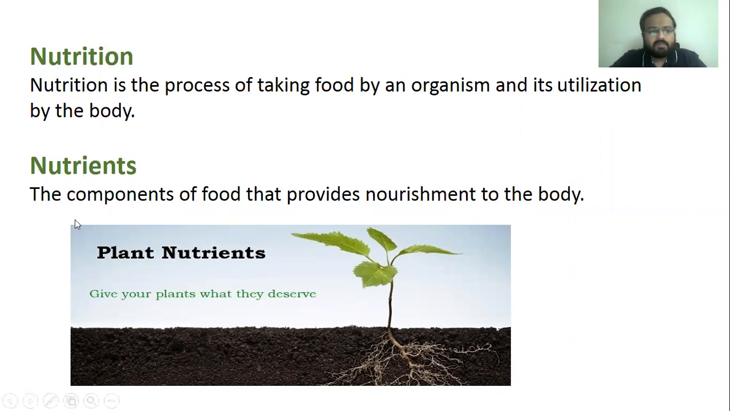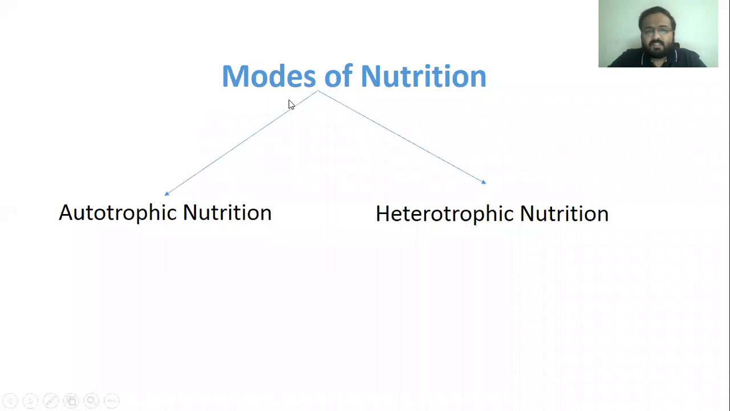Next term is nutrients. What are nutrients? The components of food that provide nourishment to the body. So there are different components of food like carbohydrates, proteins, fats, vitamins and minerals. These are called nutrients. They provide nourishment to the body. Next is mode of nutrition.